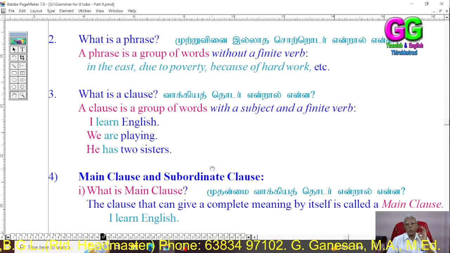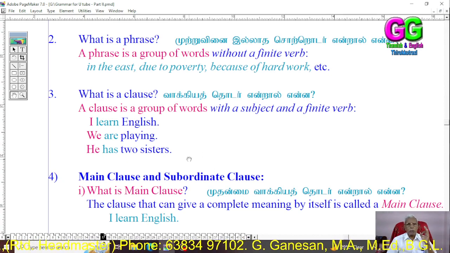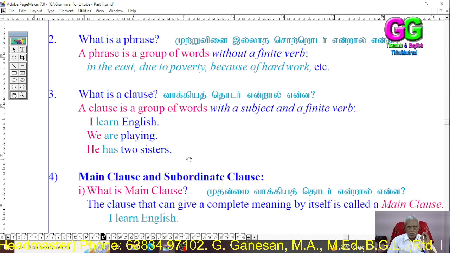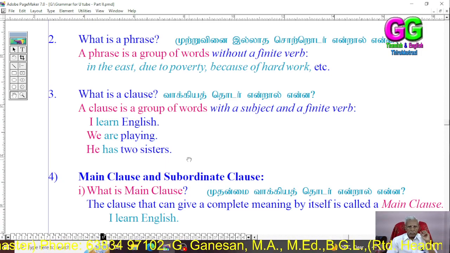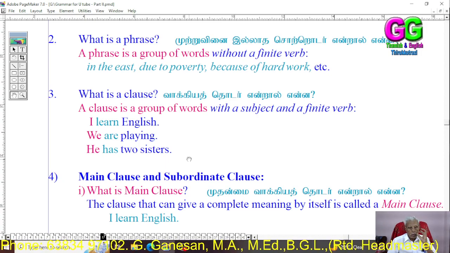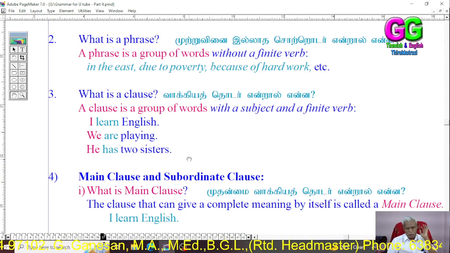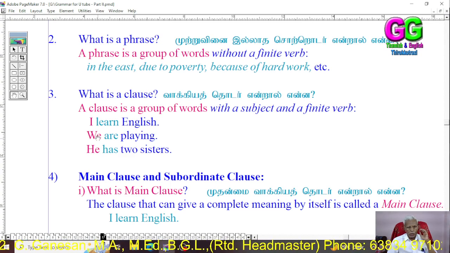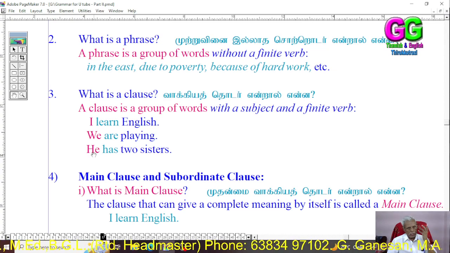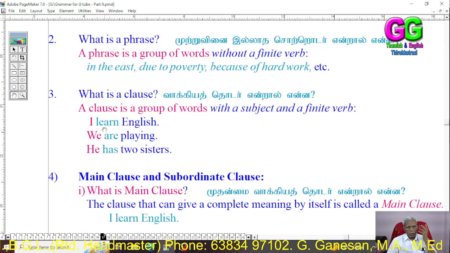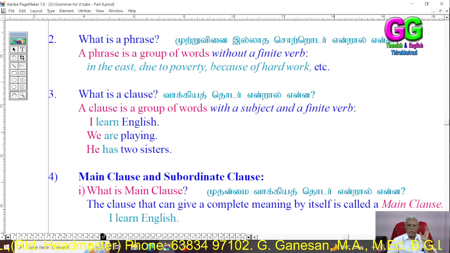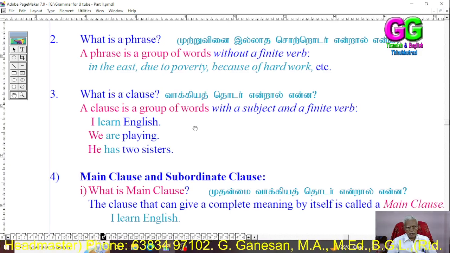Then, what is a clause? A clause is a group of words with a subject and a finite verb. Example: I learn English, we are playing, he has two sisters. Here, I, we, he are subjects. Learn, playing, has are finite verbs.